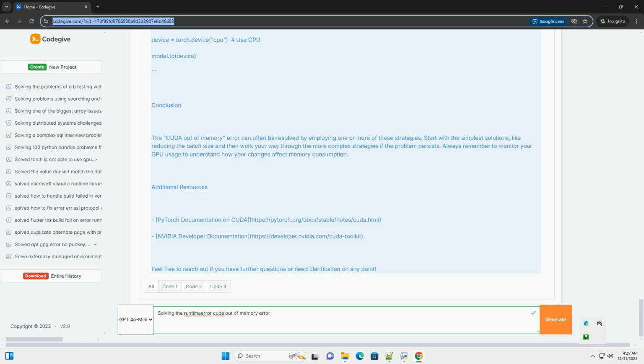5. Model optimization. Reduce model size, optimize your model architecture, for example using fewer layers or smaller layer sizes. Use efficient layers. Consider using more memory-efficient layers, like depth-wise separable convolutions. Prune the model, remove unnecessary weights or neurons.